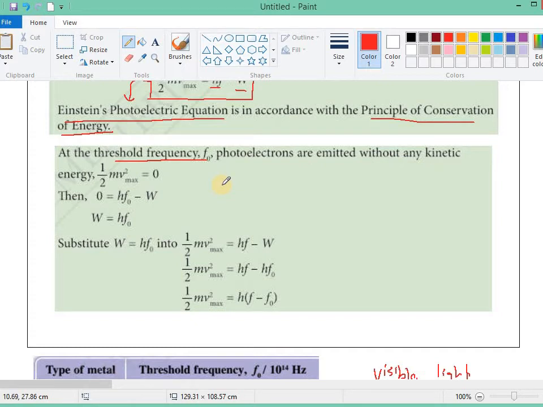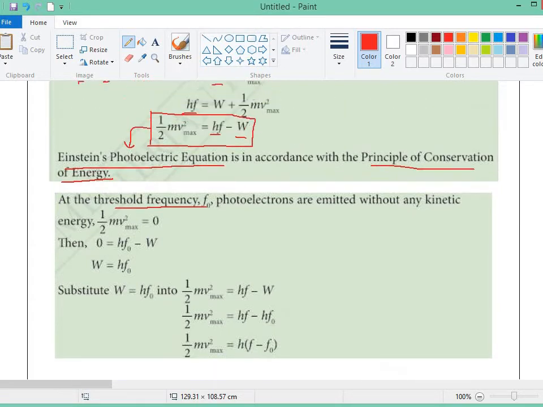That means if the frequency of the photon is exactly the threshold frequency of the metal, then when the electron absorbs the energy from the photon, although the electron has enough energy to escape the surface, the electron does not have kinetic energy because there is no extra energy to convert into kinetic energy.